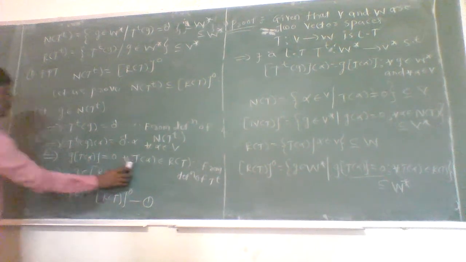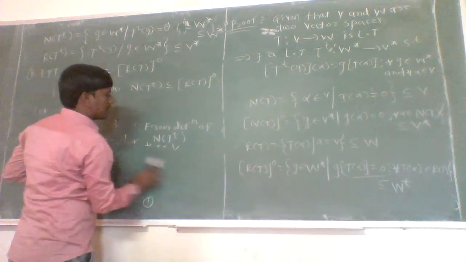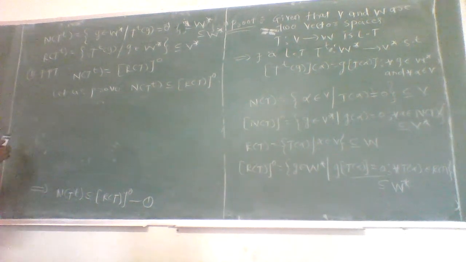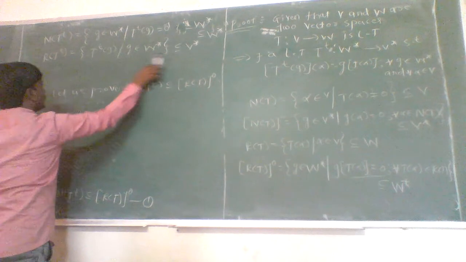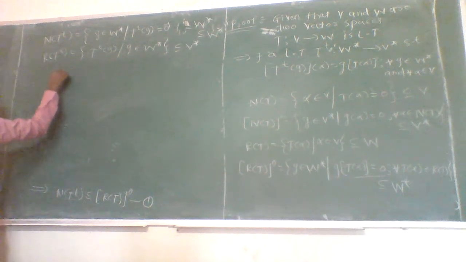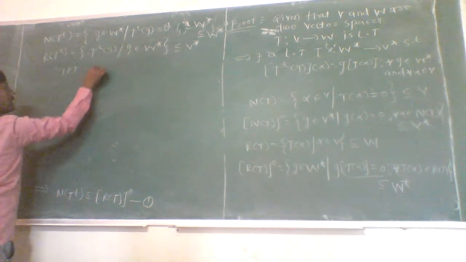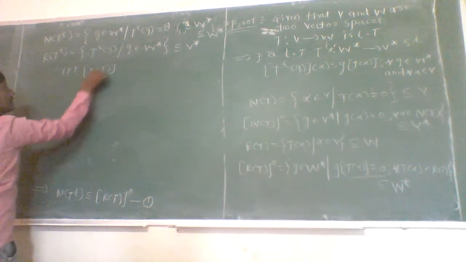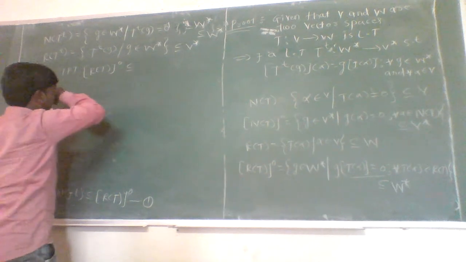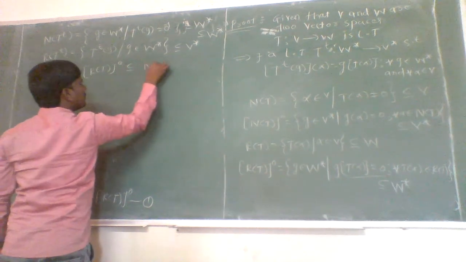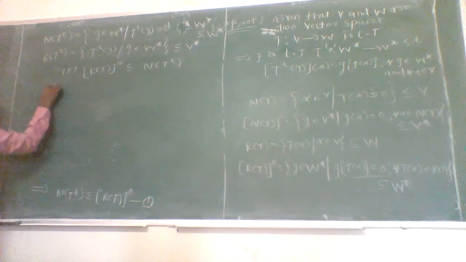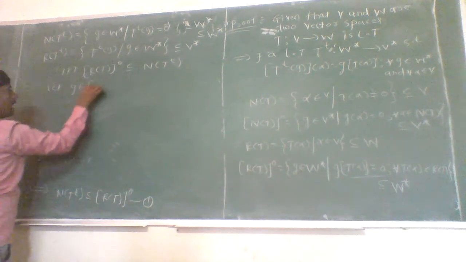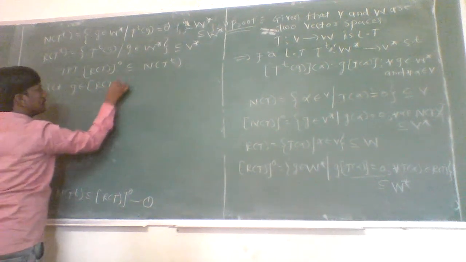Now we have to prove in second that annihilator of range space of T is a subset of null space of T to the power T. Now to prove that, annihilator of range space of T is a subset of null space of T to the power T, here also take one G belonging to annihilator of range space of T.